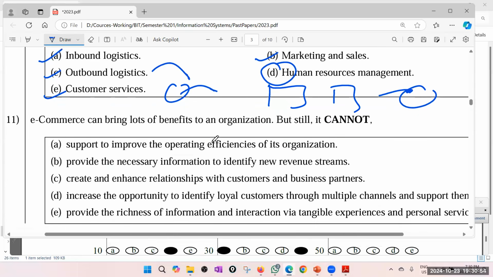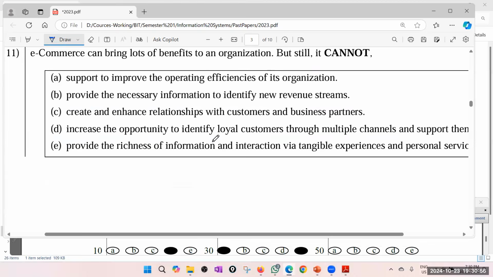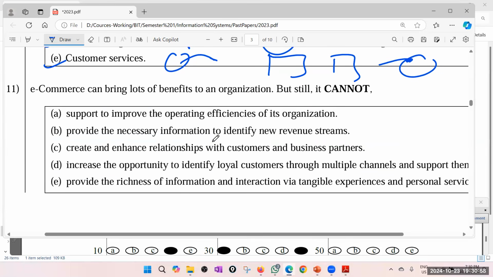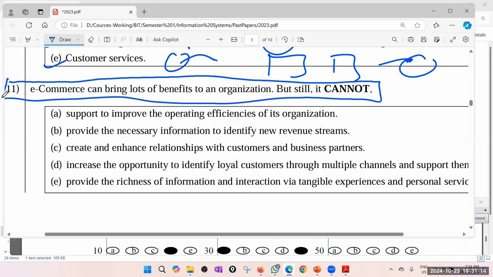So I don't see how you can't get an A plus for this paper, right? If you have your basics right, at least the basics, this is super easy. I think from the entire BIT history, I'm also doing this for the first time because this is the last year's paper and you are the first batch to do that. From all my past experience, this is so far the easiest paper. To make it even easier, only one answer is correct.